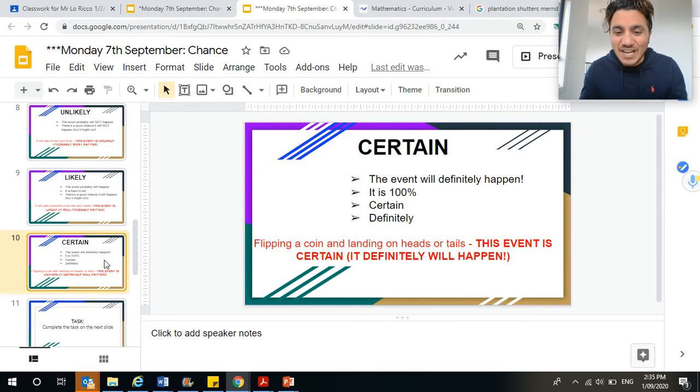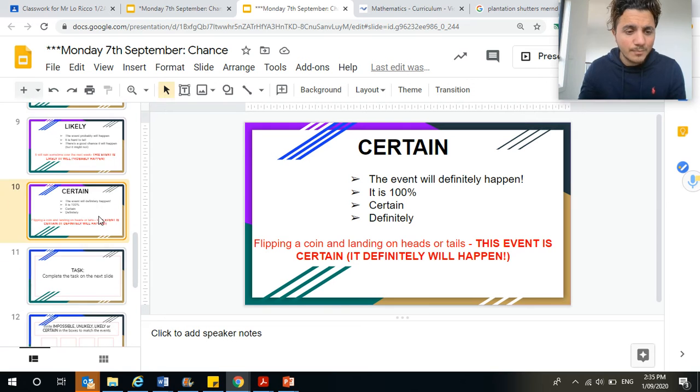And the last one is certain. Certain means it definitely will happen. It is 100%. So the event that I've got written here is flipping a coin and landing on heads or tails. They're the only options that you can have, so it's definitely going to land on one of them. That event is certain. It definitely will happen.